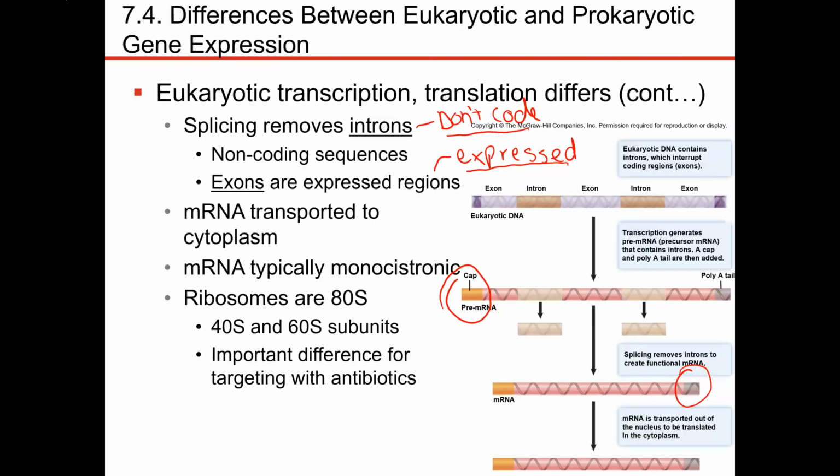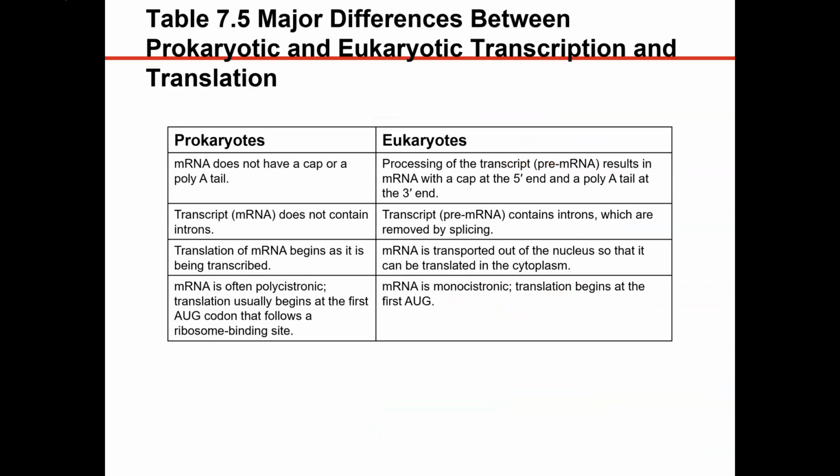Another major difference, which I mentioned before, is that eukaryotic ribosomes are 40S and 60S subunits, called 80S ribosomes, whereas the prokaryotes are 70S, and they have a 30S and a 50S subunit. Okay, so remember that. That's one difference. That's another difference as well. So here's just a table that talks about some of those differences.